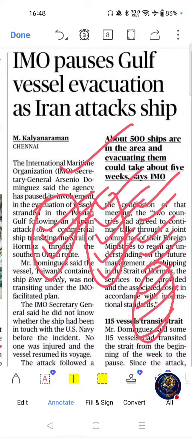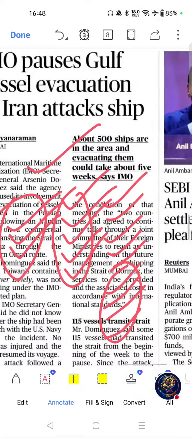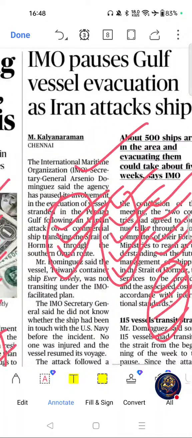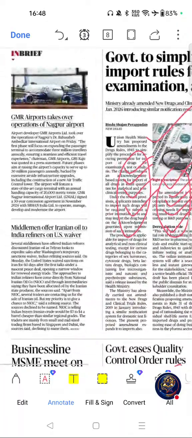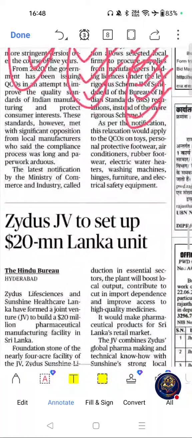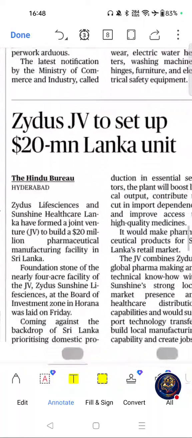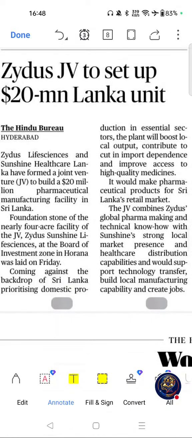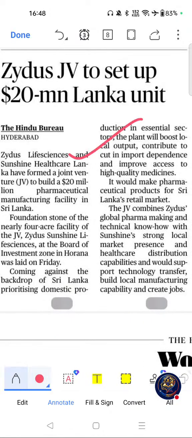Now we will see the next important article from this page. Was this one? Zydus JV to set up $20 million Lanka unit.